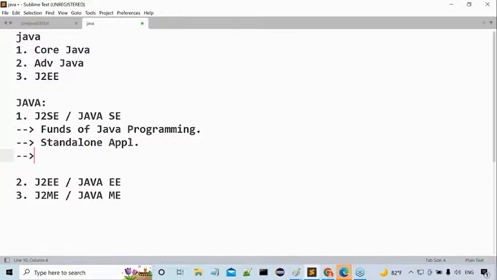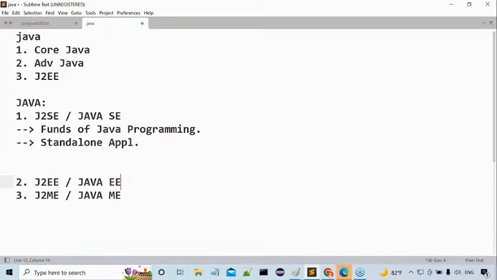Calculator is the best example. In our computer, Paint, Notepad, and everything are standalone applications. Up to these points here we covered. Am I right or not? Okay, good. Once again, I'll come back to this J2SE part. Just wait a minute. Next one is what, sir?